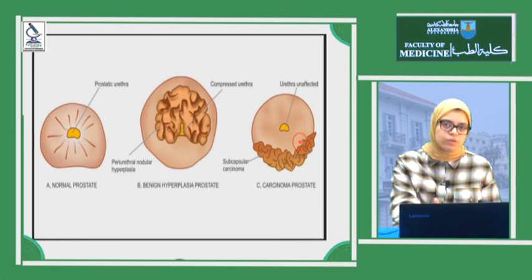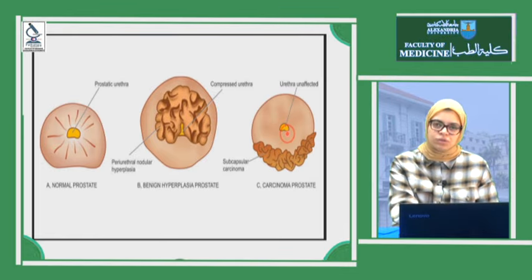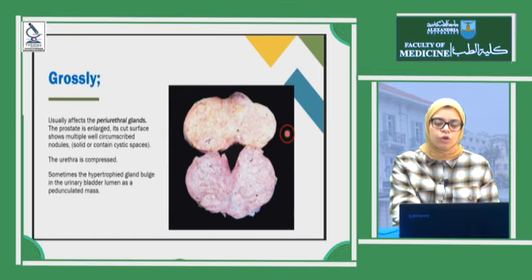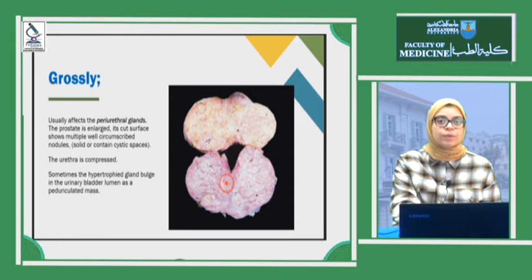But as we will talk about prostatic adenocarcinoma, the carcinoma is usually peripheral or subcapsular. So it's very rare to affect the urinary stream or form urinary symptoms. Grossly, nodular hyperplasia or benign prostatic hyperplasia will affect, as we say, the periurethral glands, forming proliferation.